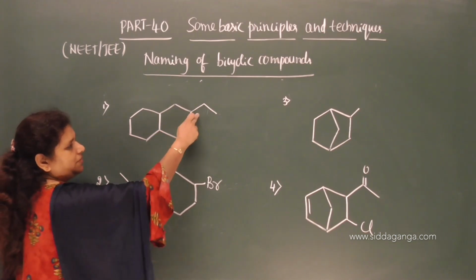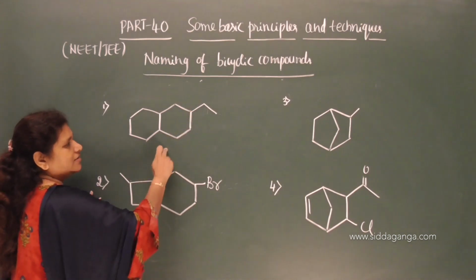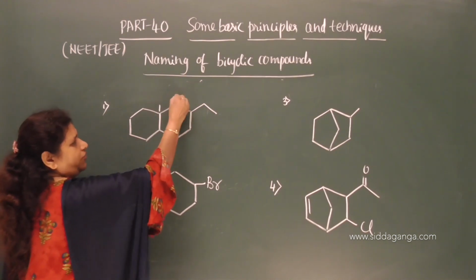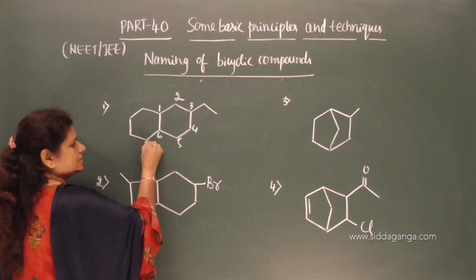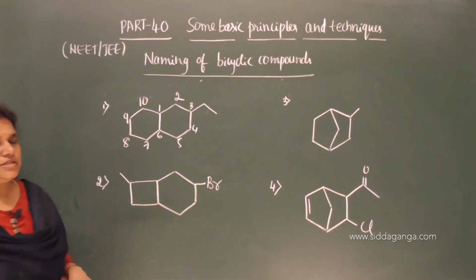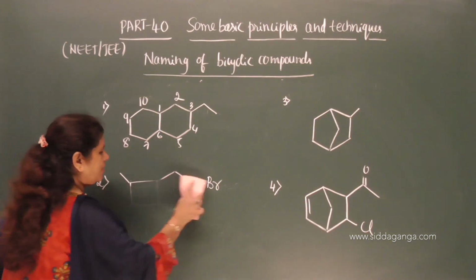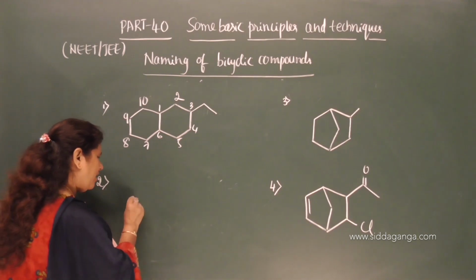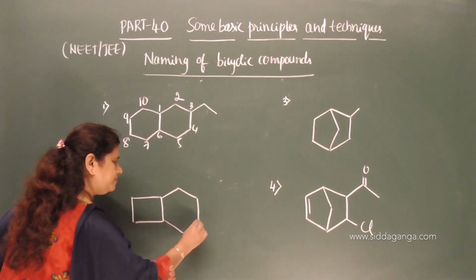We cannot start from this end, because we want the lowest locant. If you start from here, 1, 2, 3, 4, 5, 6, 7, 8, 9, 10. So this is the numbering of the carbon atoms from the longest path to the shortest path.